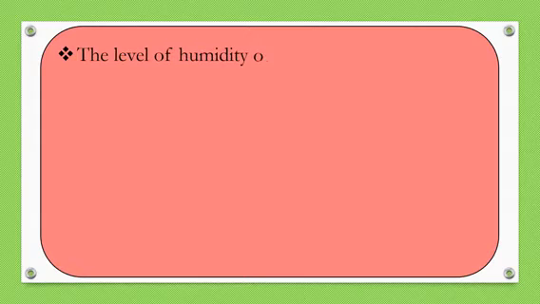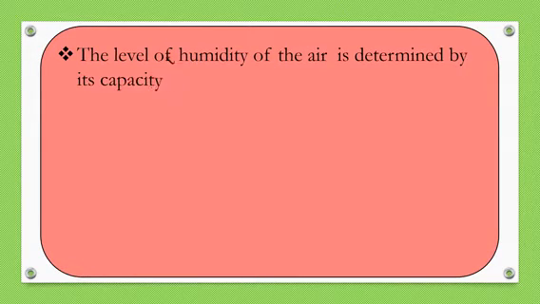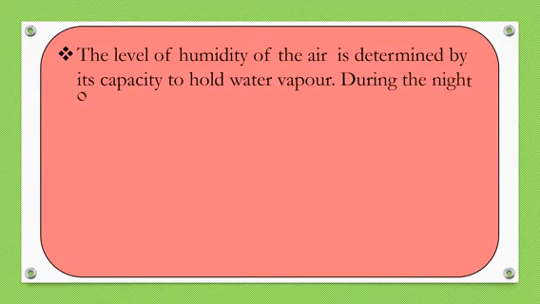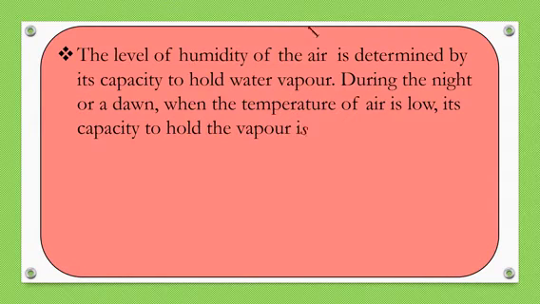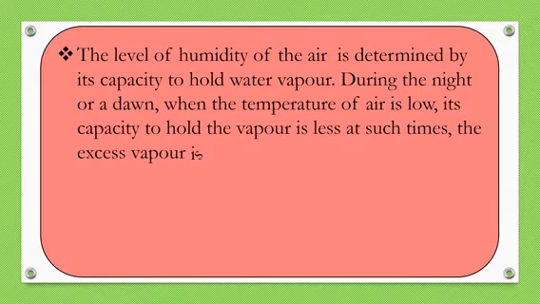The level of humidity of the air is determined by its capacity to hold water vapors. During the night or at dawn, when the temperature of air is low, its capacity to hold the vapor is less.